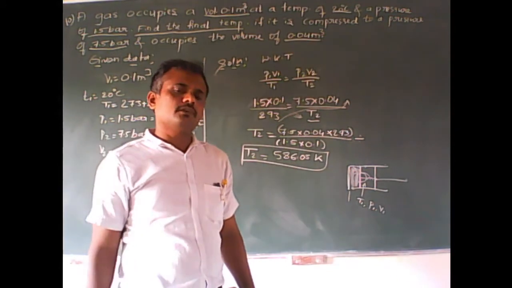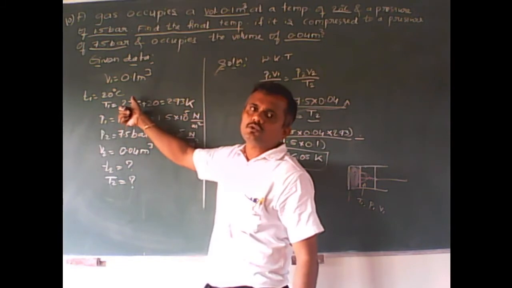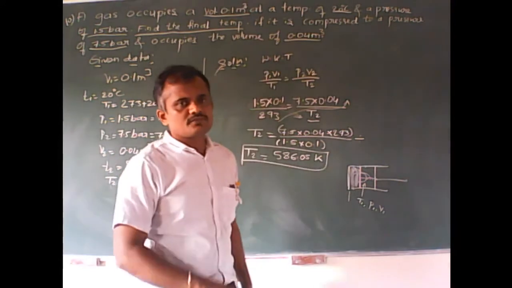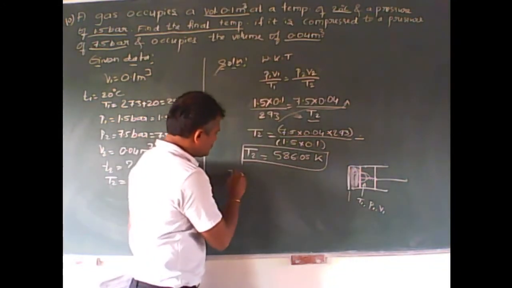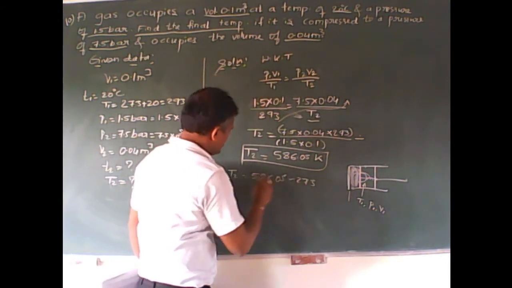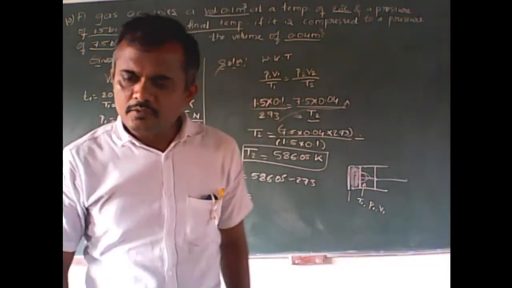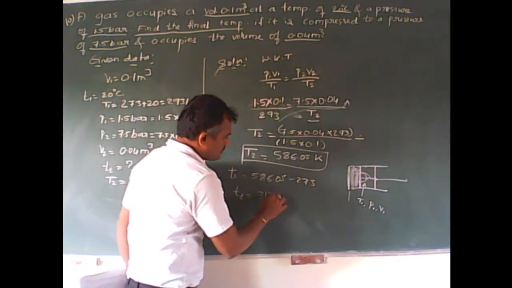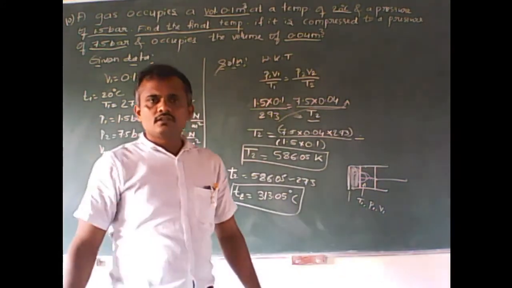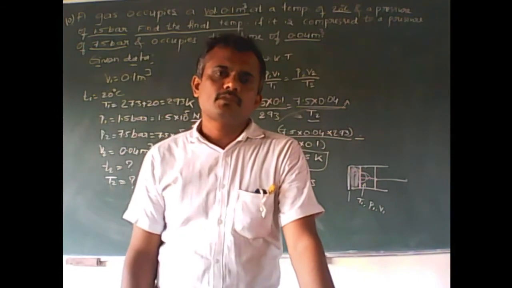So how to convert Kelvin to degree Celsius? As I said, in this equation we added 273 to convert from degree Celsius to Kelvin. Now if you want to convert from Kelvin to degree Celsius, you have to subtract 273. So T2 is equal to 586.05 minus 273, which gives T2 as 313.05 degree Celsius. Dear students, this is how, with the help of the general gas equation, we can get the solution.